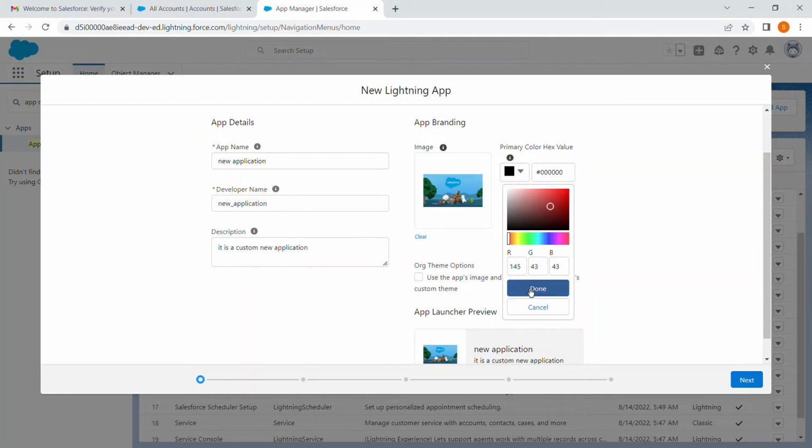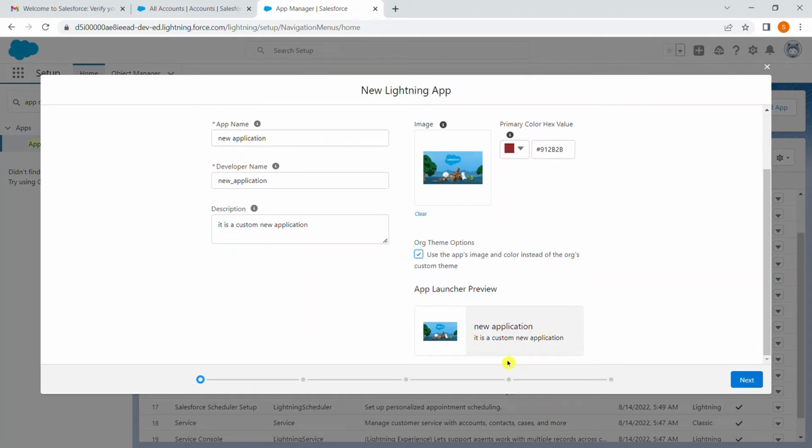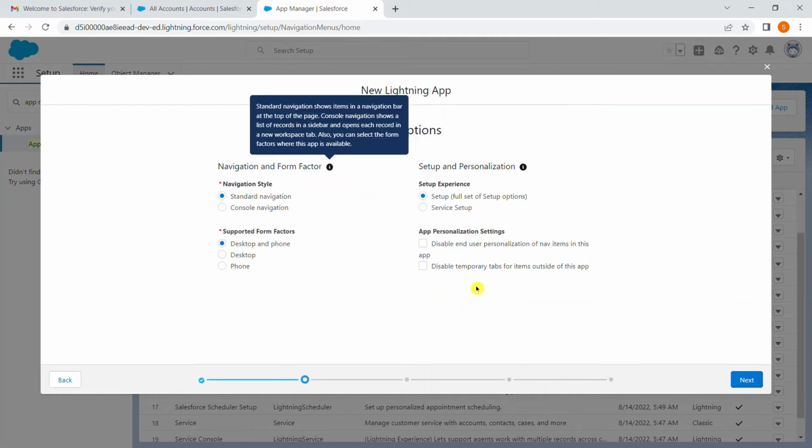I'm selecting the colors here. Here is my application name and the image. I'm going to the next button.